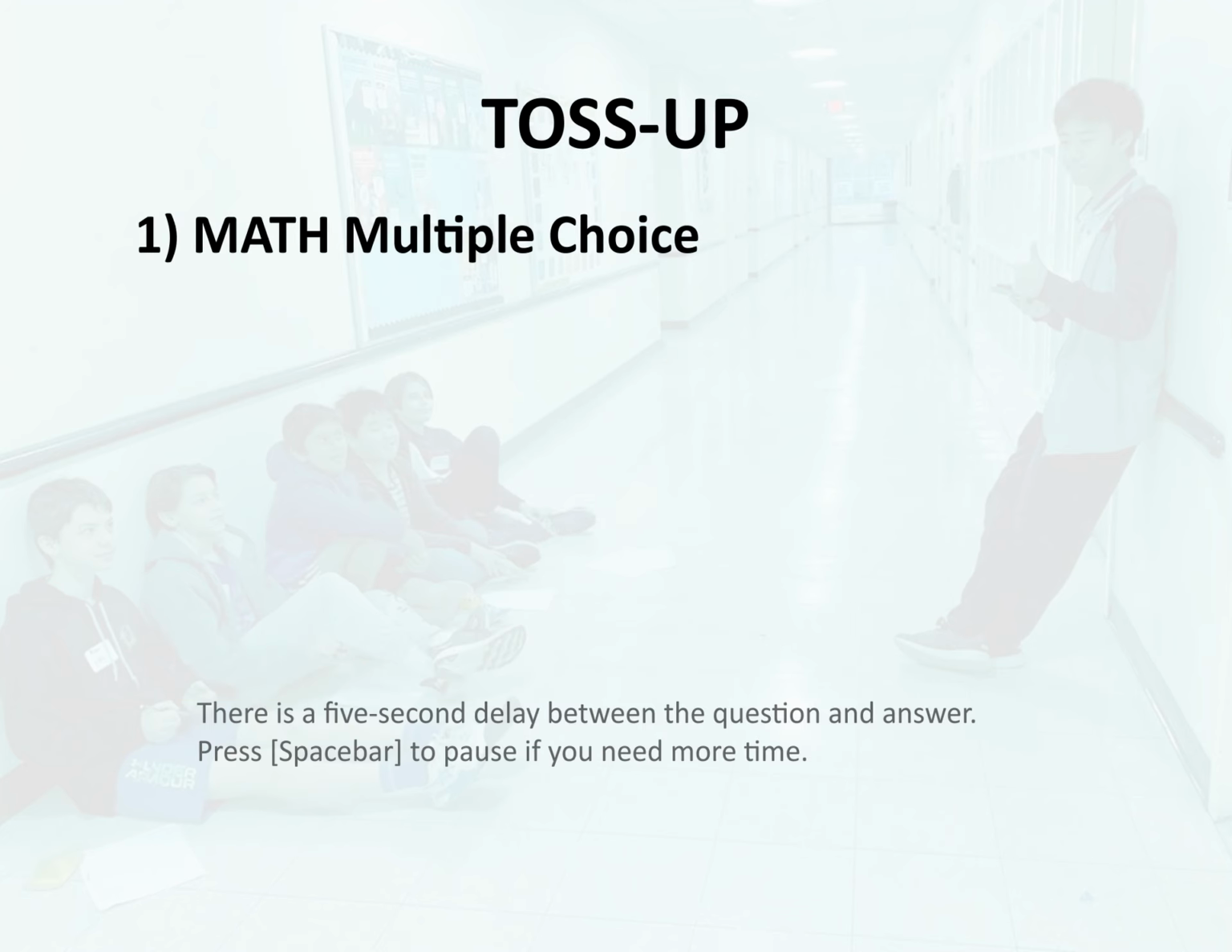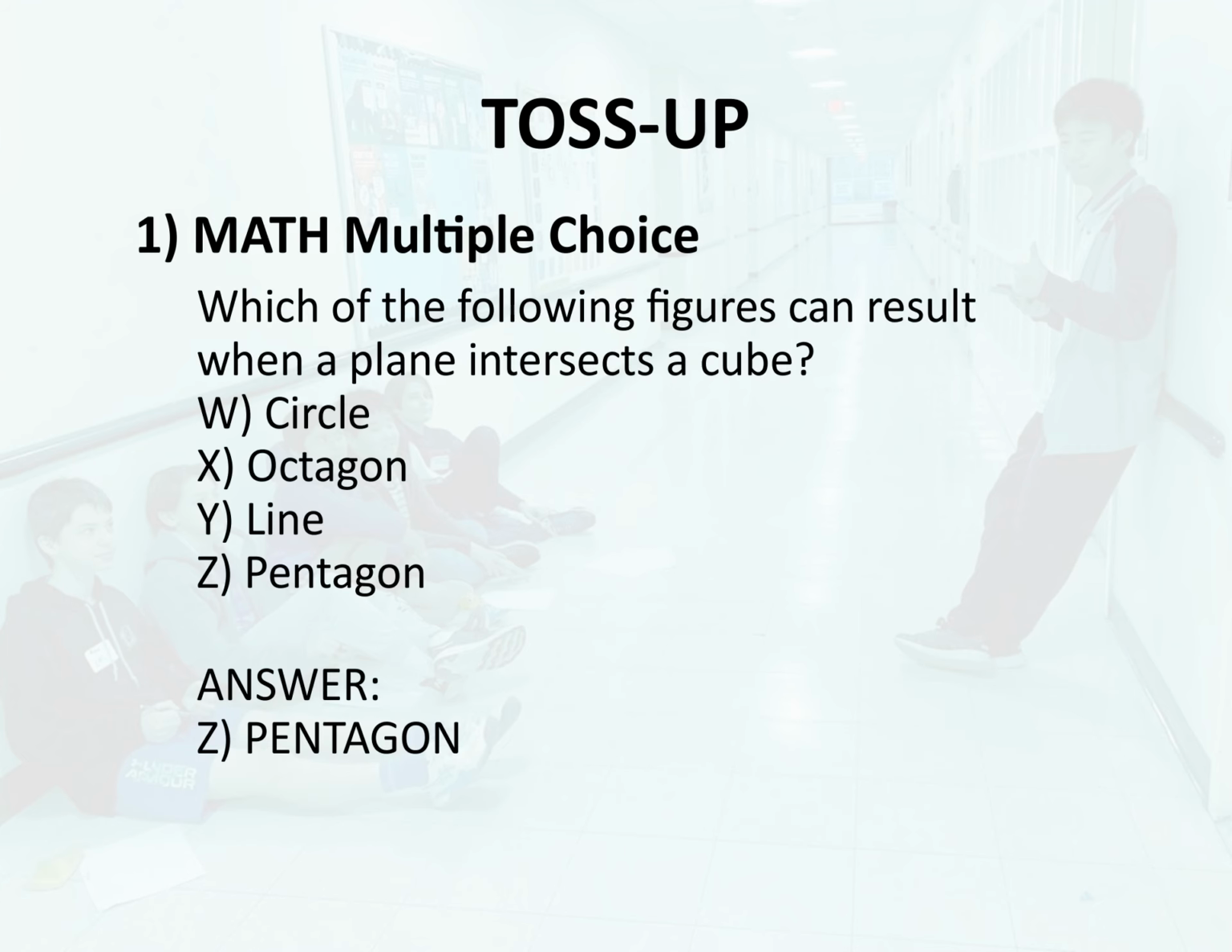Toss-up 1. Math. Multiple choice. Which of the following figures can result when a plane intersects a cube? W. Circle, X. Octagon, Y. Line, Z. Pentagon. Answer. Z. Pentagon.